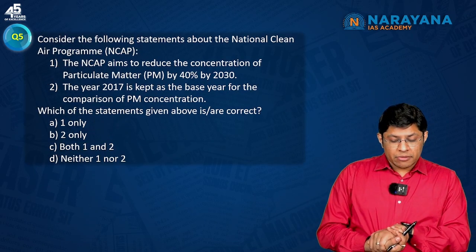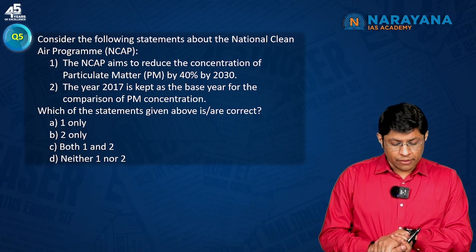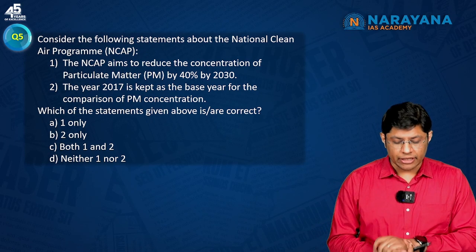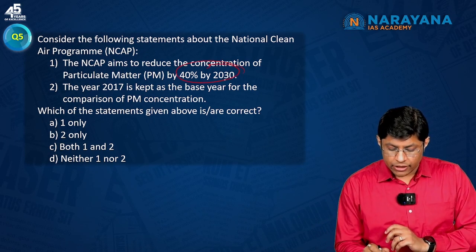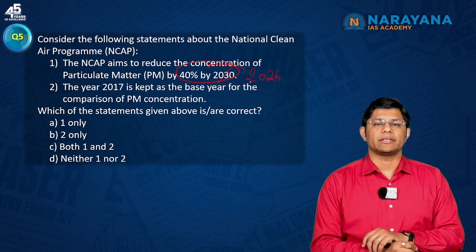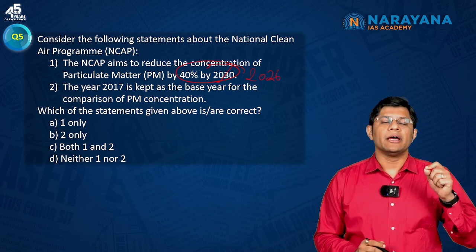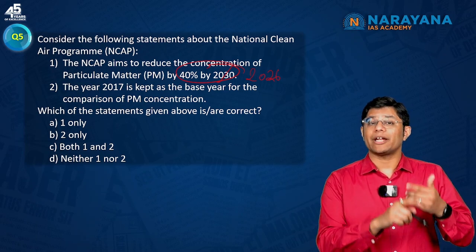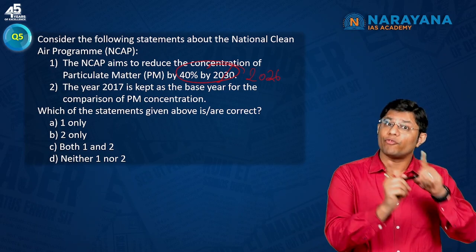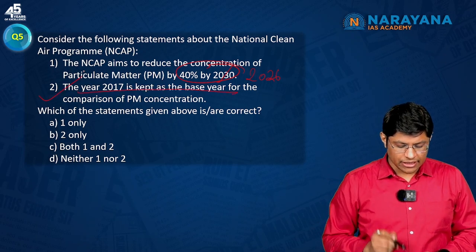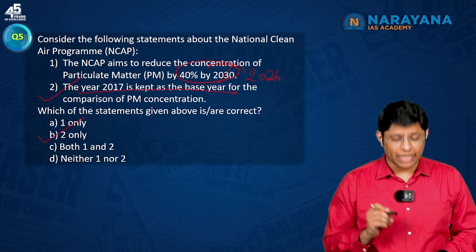Consider the following statements about the National Clean Air Program. The NCAP aims to reduce the concentration of particulate matter by 40% by 2026, not 2030. Right? We did discuss that. The target had been updated. Now it should be 40% by 2026. Earlier it was 2024. The year 2017 is kept as a base year. Yes, this is correct. So, option B has to be the correct answer.